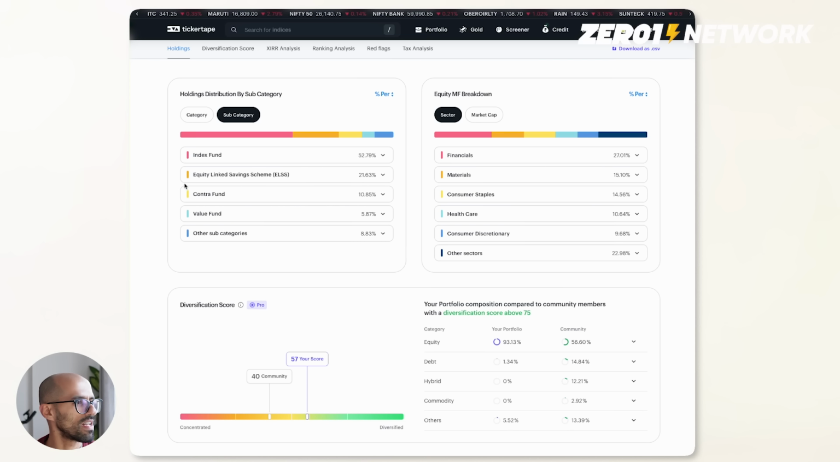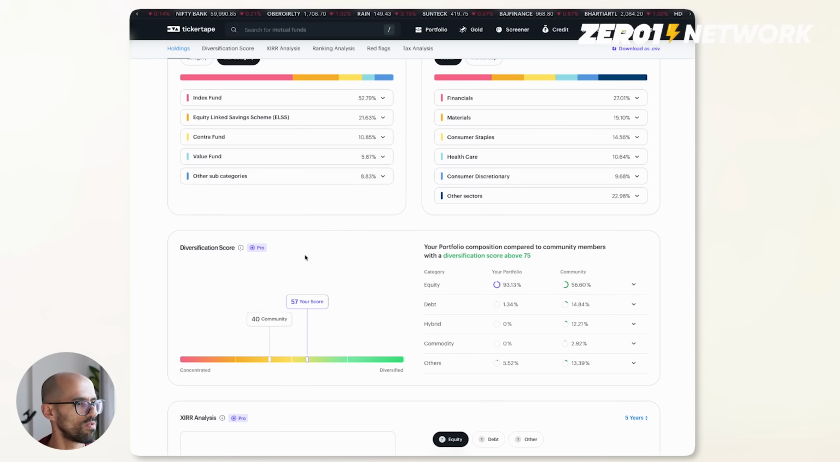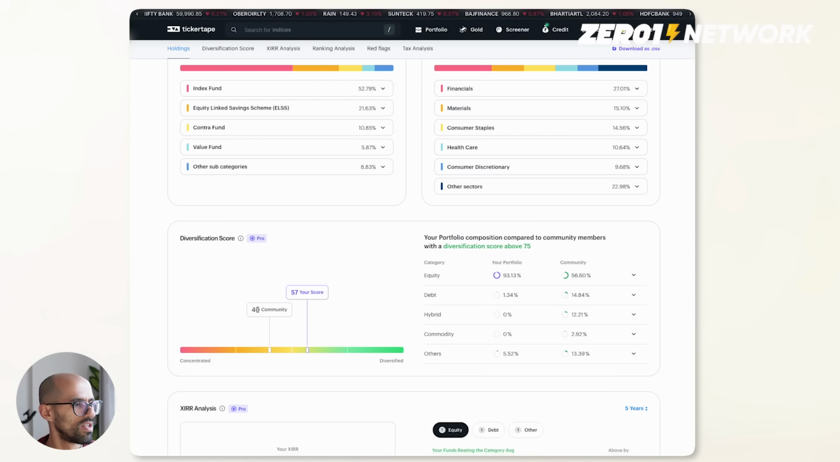But the pro version actually has a category level split, subcategory, index funds, ELSS, equity, mutual fund breakdown. Where are my current sectors where the money is invested? This is another cool feature, diversification score. So it shows that I'm over diversified compared to the rest of the Ticker Tape community, which is okay. I don't really have any qualms about it.